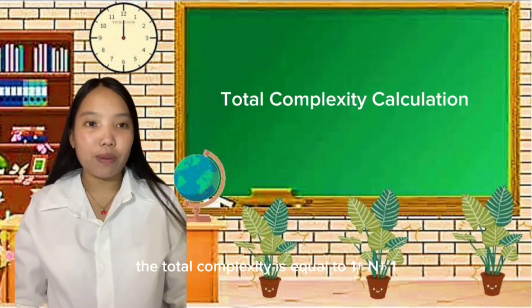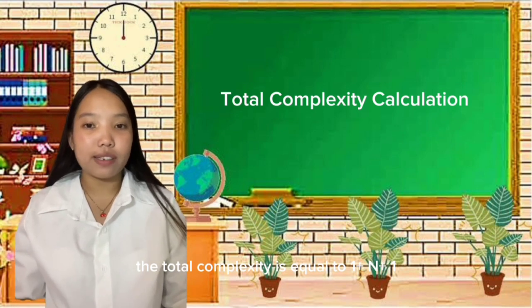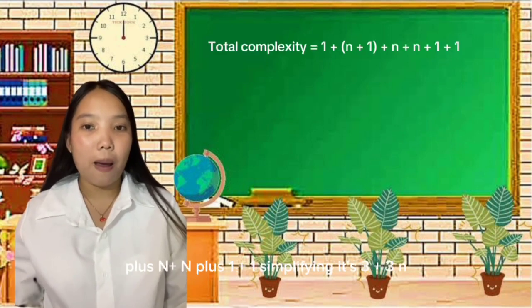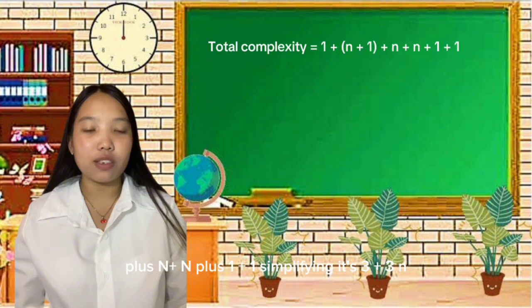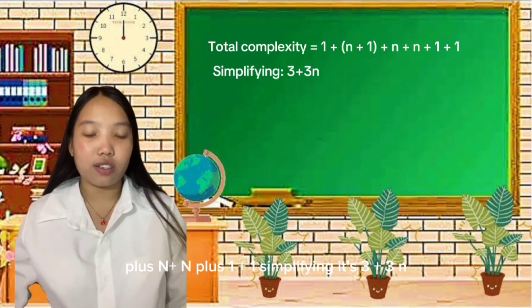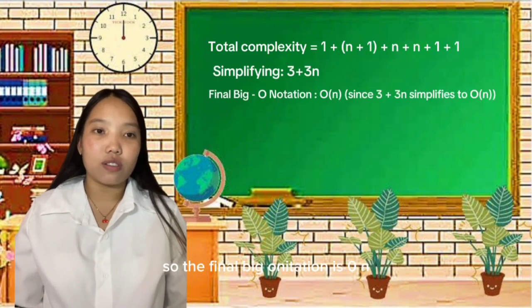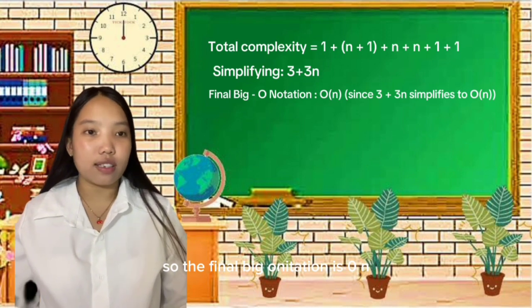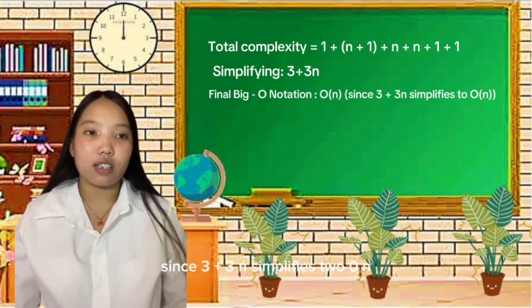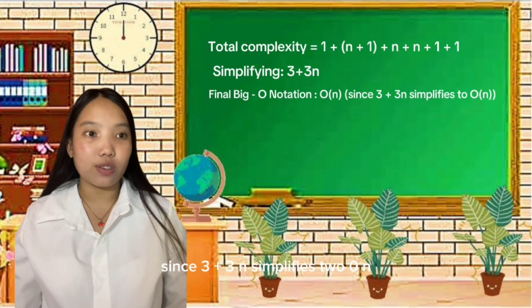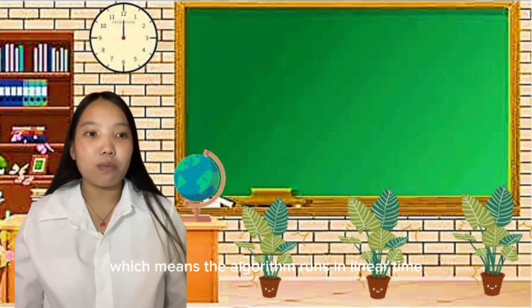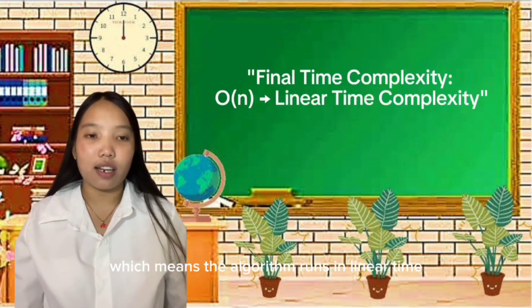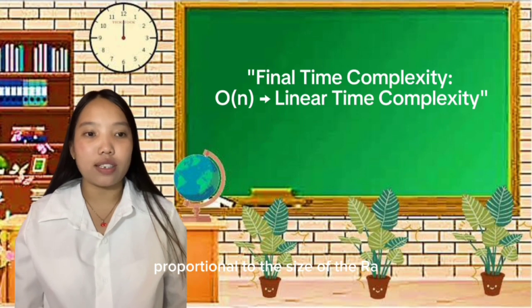The total complexity is equal to 1 plus n plus 1 plus n plus n plus 1 plus 1. Simplifying, it's 3 plus 3n. So the final big O notation is O(n), since 3 plus 3n simplifies to O(n), which means the algorithm runs in linear time proportional to the size of the array.